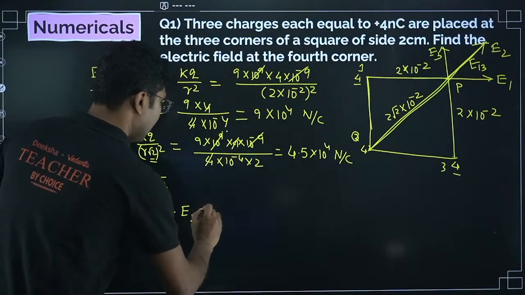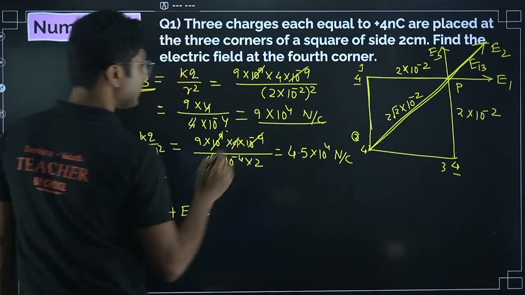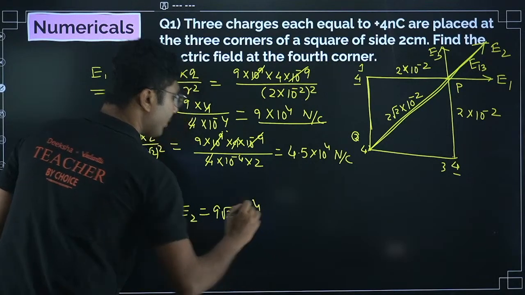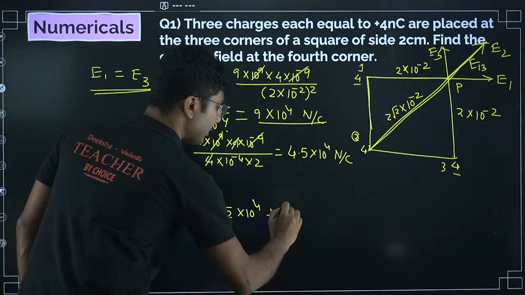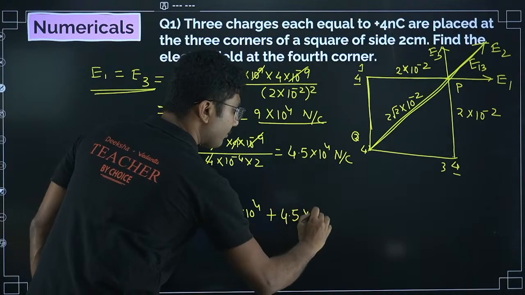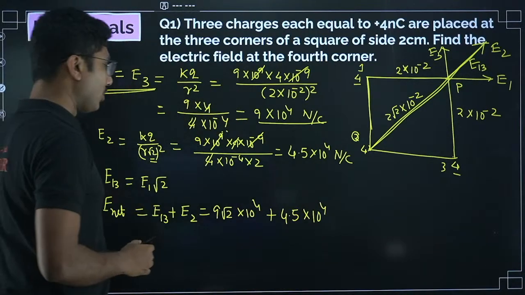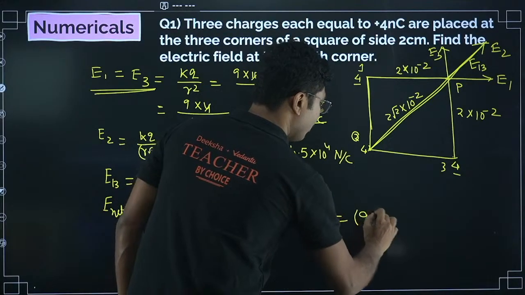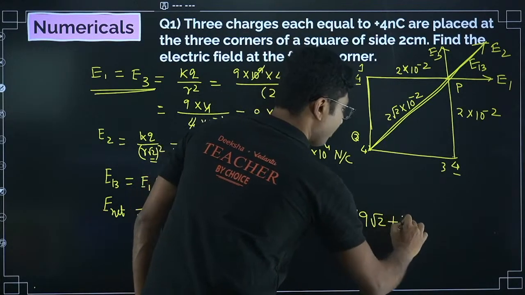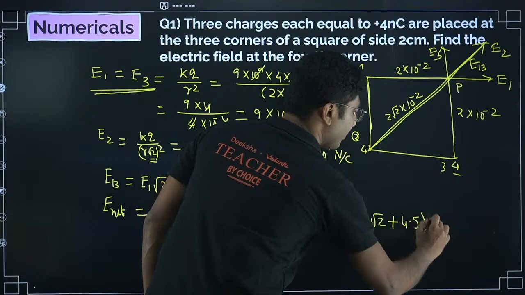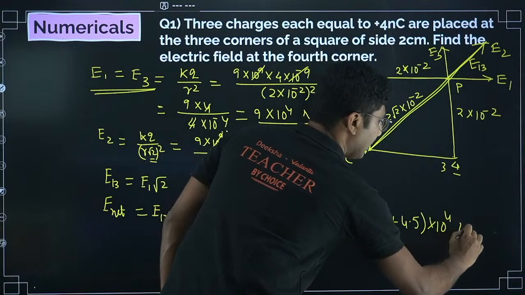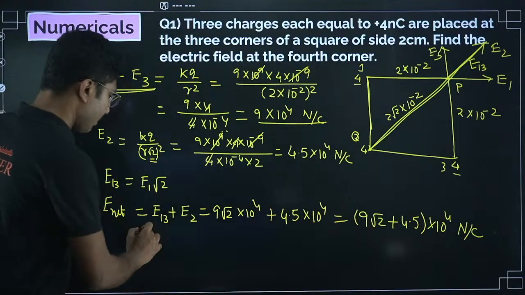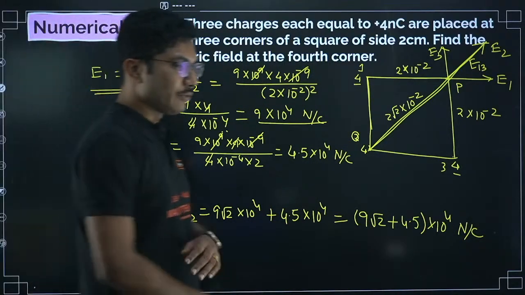So it will be E1 root 2, which means this into root 2. So 9 root 2 into 10 to the power of 4, plus E2. E2 is 4.5 into 10 to the power of 4. Now 10 to the power of 4 will be common, and you get 9 root 2 plus 4.5 into 10 to the power of 4, and the unit will be Newton per Coulomb. Now tell me the value of this quantity.